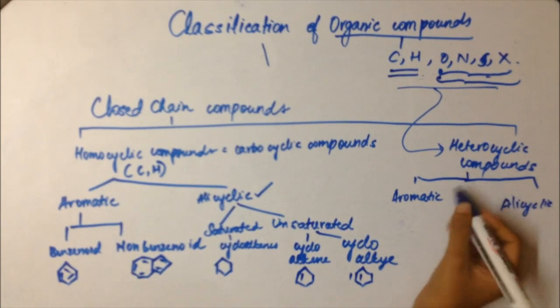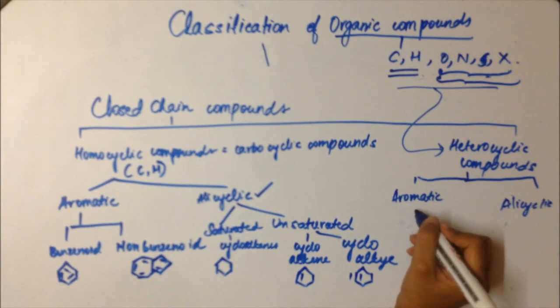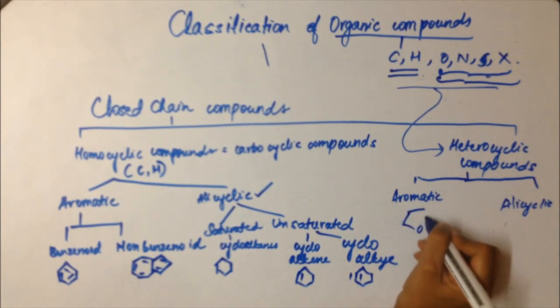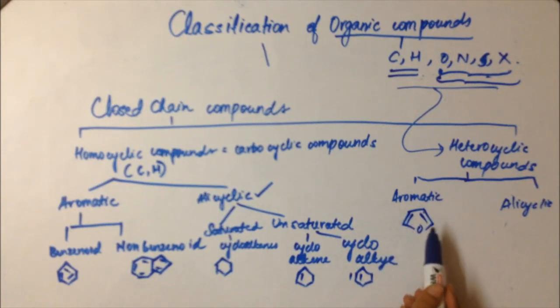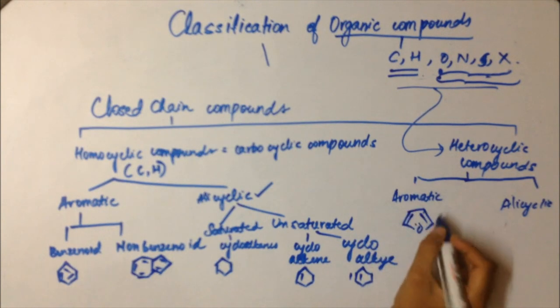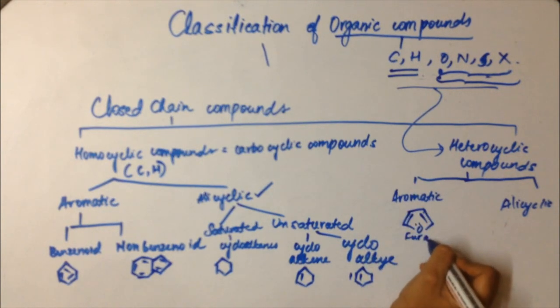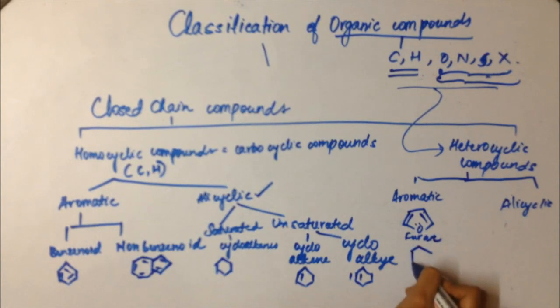An example for aromatic heterocyclic compound is furan. So there is a ring, it has a heteroatom, and there is delocalization in the ring because of the lone pair on oxygen and the pi bonds. This is furan. And another example can be pyridine.